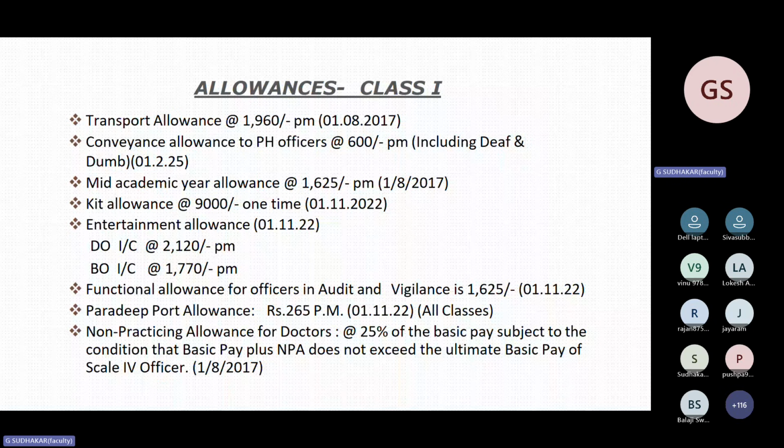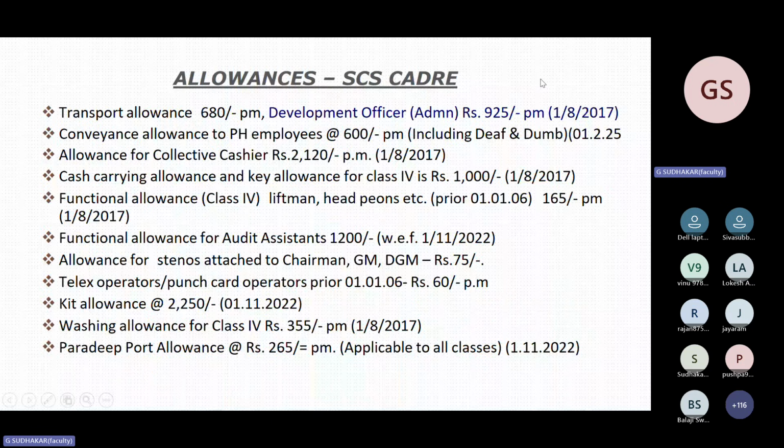This is for scale 2 to 3, 3 to 4, 4 to 5. So these are all about allowance for class 1 officers. It is continuing for supervisory and clerical cadre. For them also the transport allowance is there. For development officers admin, this has been asked twice. Development officer admin will get 925 per month.